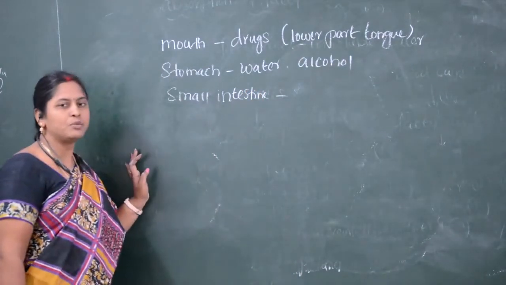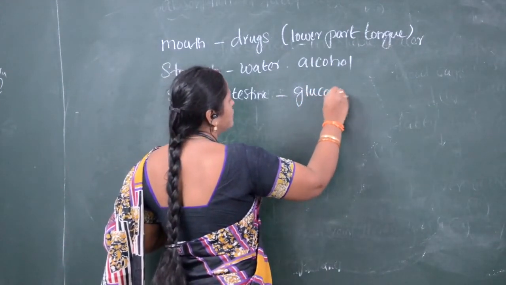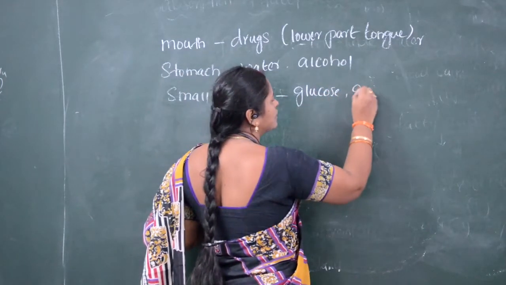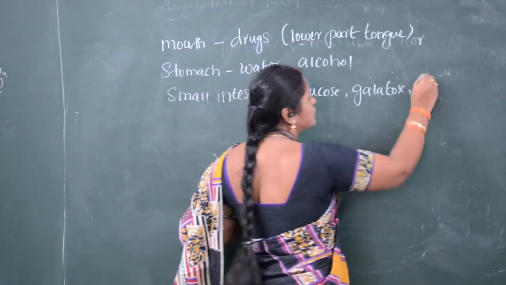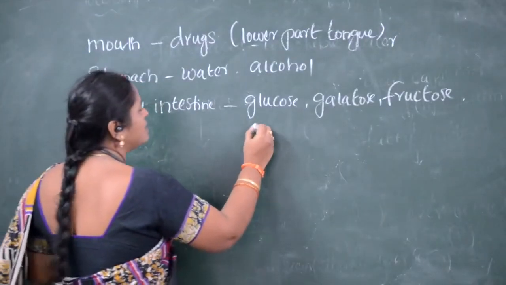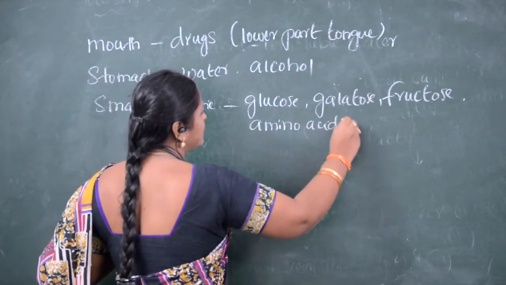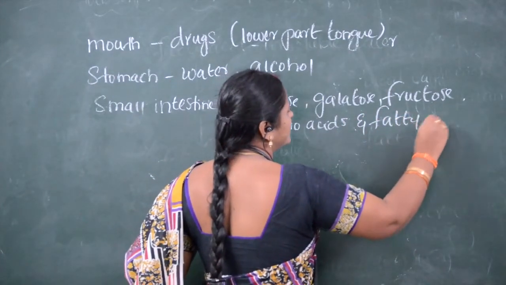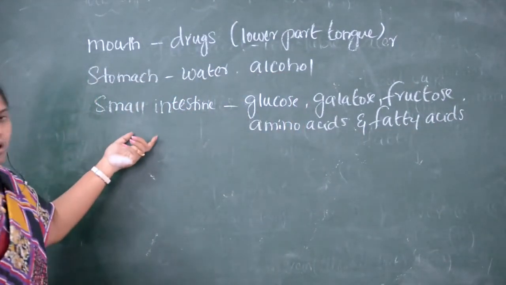Glucose, then galactose, fructose, amino acids, and fatty acids and glycerol. Already we have seen this in the process of digestion. So these are the substances which are absorbed in the small intestine.